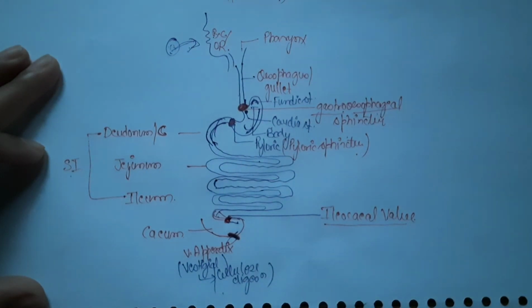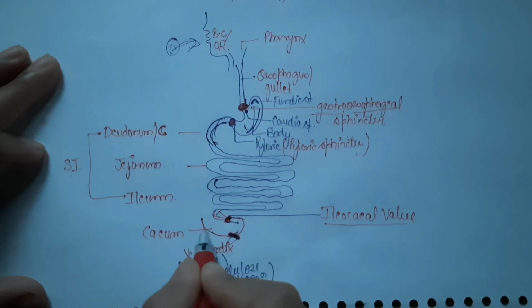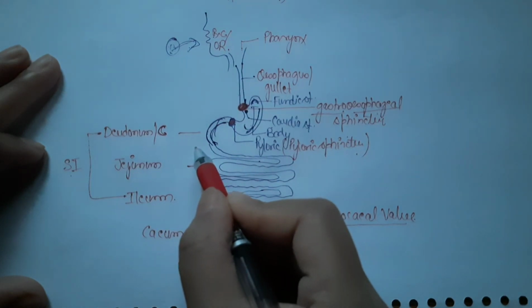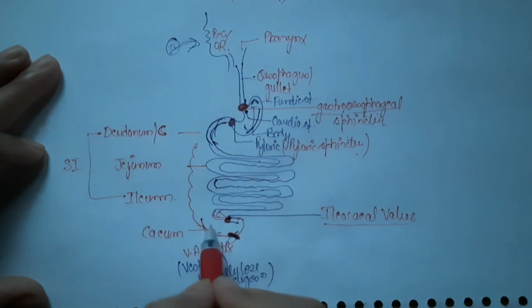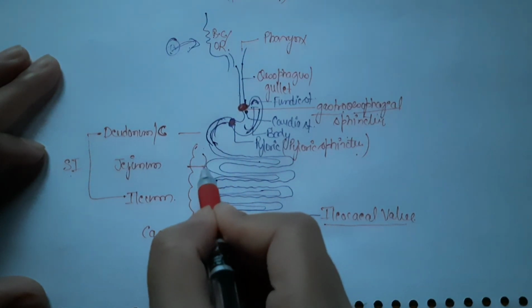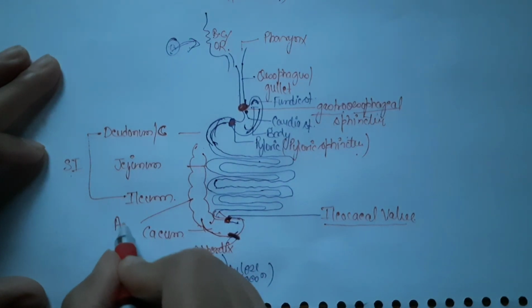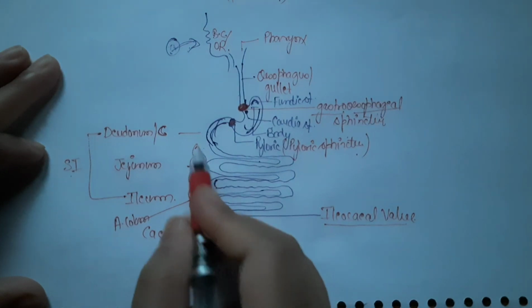Now, the later part of large intestine is the colon. This was the initial part. This is cecum. It has a finger-like projection, also called the vermiform appendix, and then the colon. This is the ascending colon. You can see this part is ascending colon.